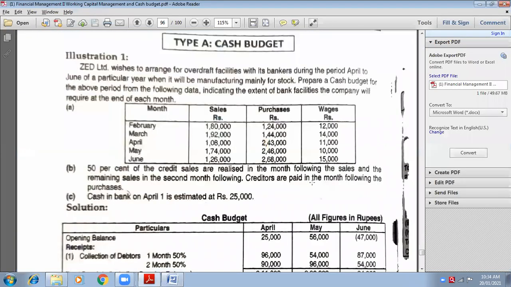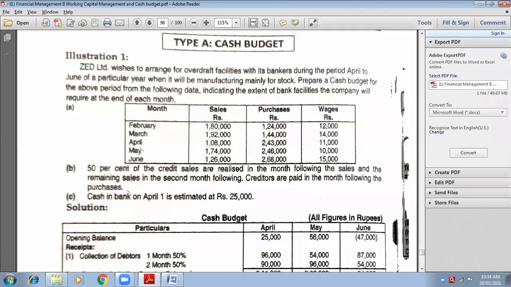Now, if you want to check one more time, think for April. April 50 percentage in May, and another 50 percentage in June. 1 month following is May for April, and a second month following for April is June.